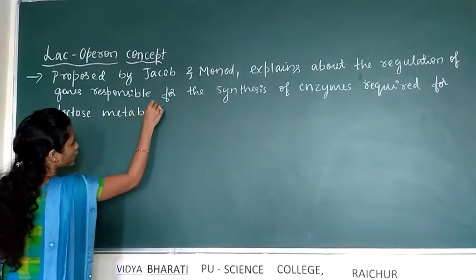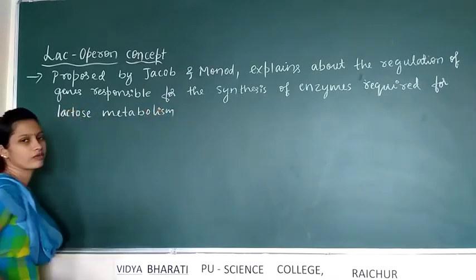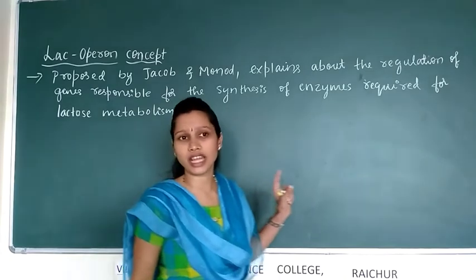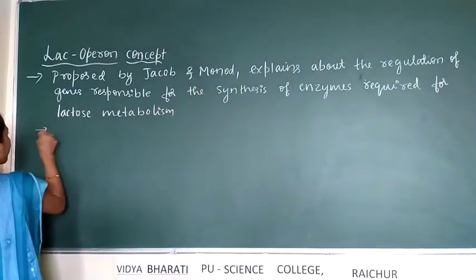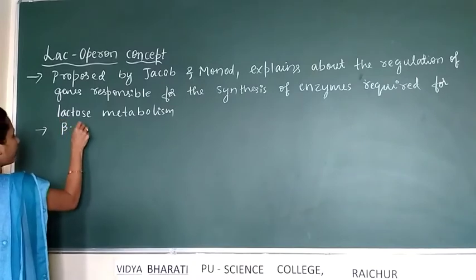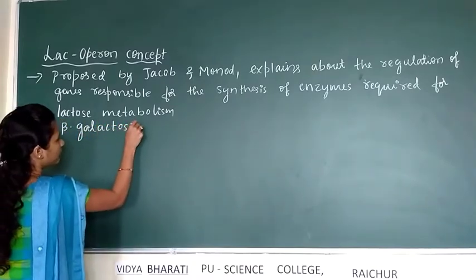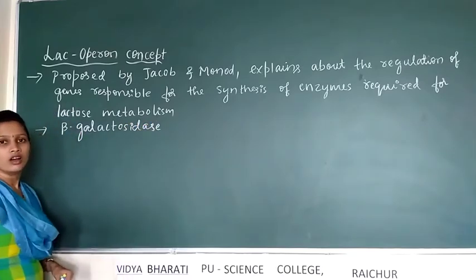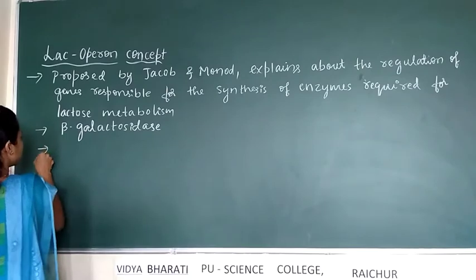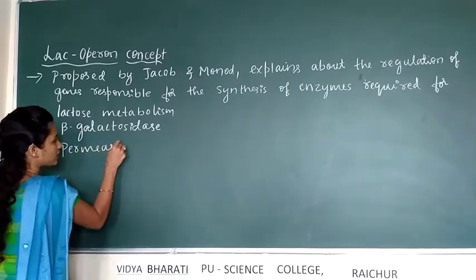For lactose metabolism, three enzymes are required. Already we have discussed the functions of these three enzymes. Beta-galactosidase is one enzyme. Another enzyme is permease and one more is trans-acetylase.